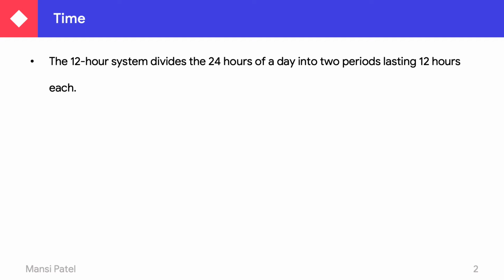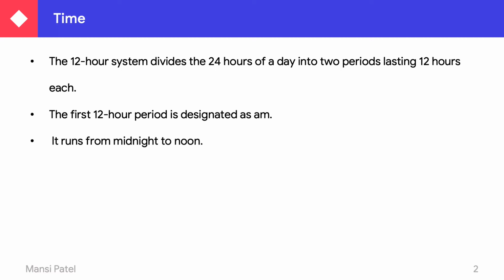The 12-hour system divides the 24 hours of a day into two periods lasting 12 hours each. As you know already, in one day, how many hours are there? 24 hours are there. So this 24 hours divides into two equal parts of 12 hours. So the first period of 12 hours is designated as AM, and it starts from midnight to noon.